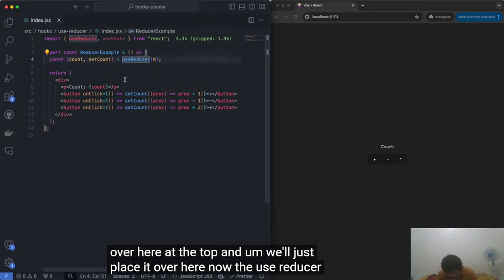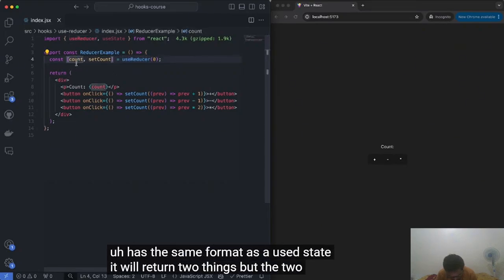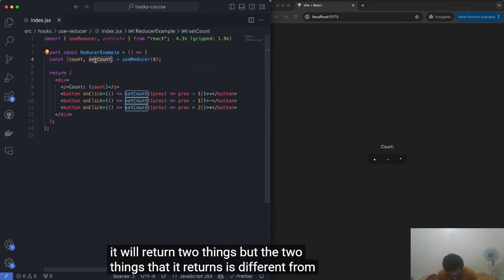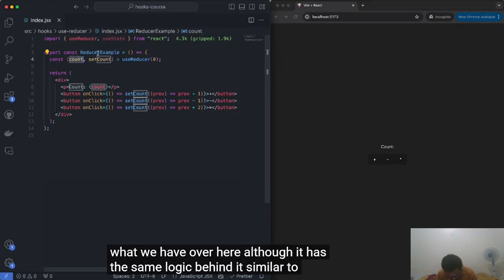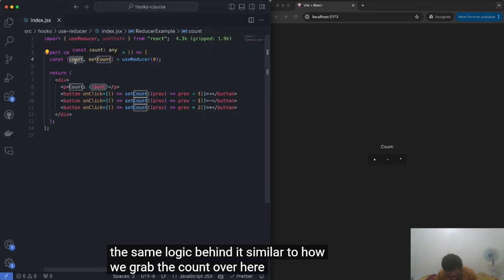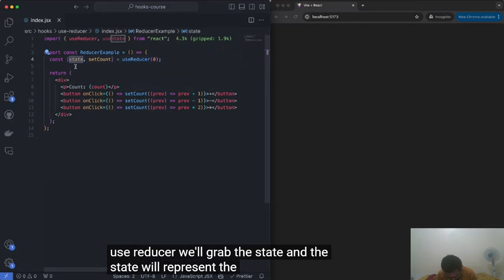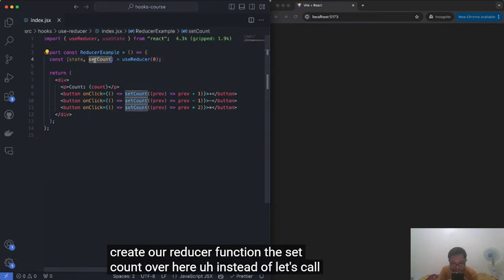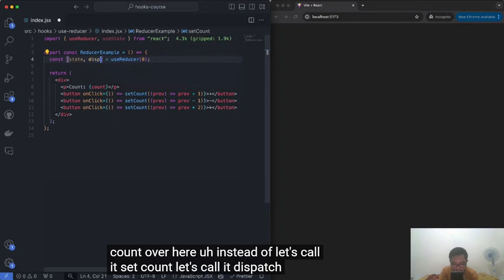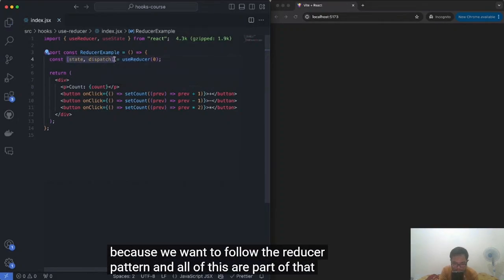Now the useReducer has the same format as a useState. It will return two things, but the two things that it returns are different from what we have over here, although it has the same logic behind it. Similar to how we grab the count over here, in the useReducer, we'll grab the state, and the state will represent the count when we create our reducer function. The setCount over here, let's call it dispatch, because we want to follow the reducer pattern, and all of this is part of that pattern.